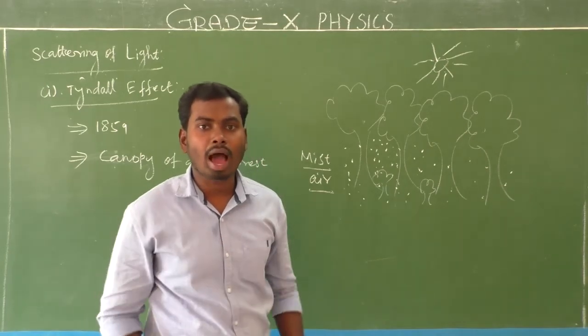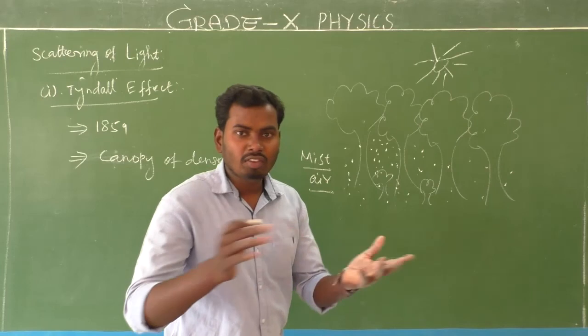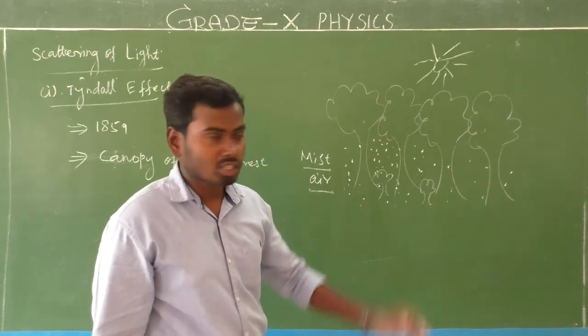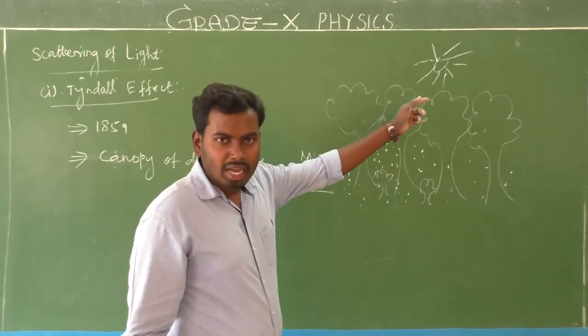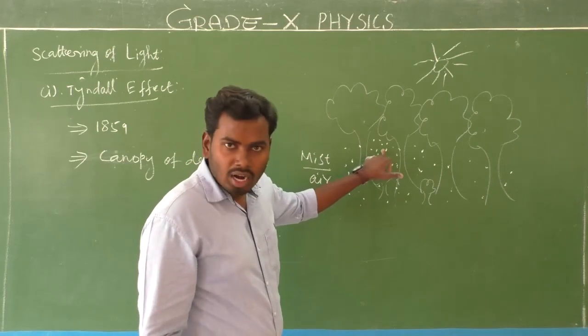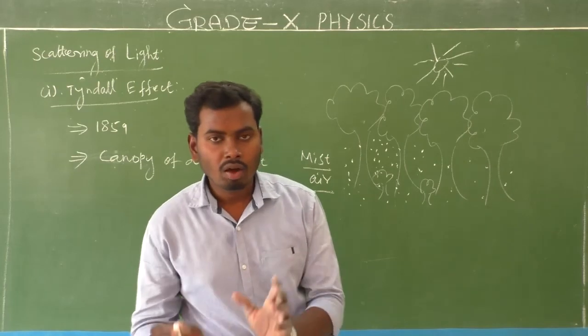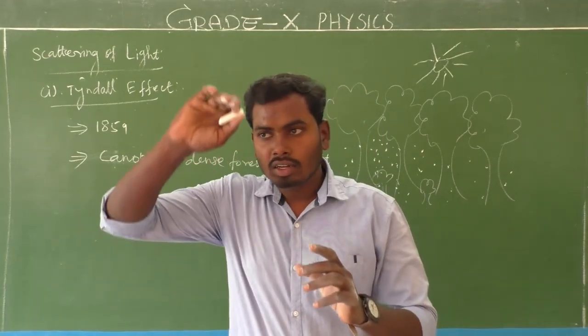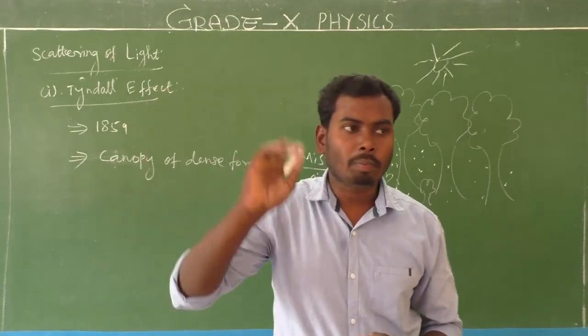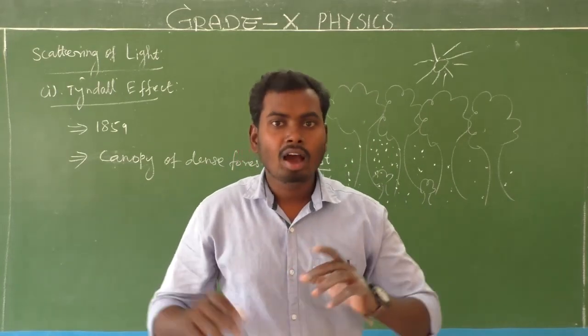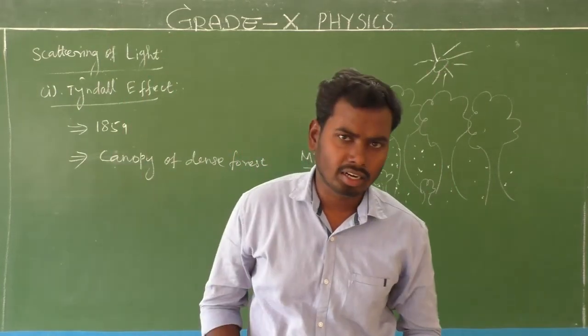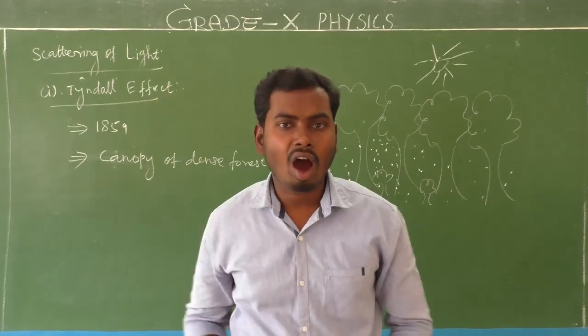Scattering process will happen. Am I right? Yes. So when a beam of sunlight falls on the water droplets present in the dense forest, what happens? After striking the spherical shape of the particle, light gets reflected in all directions, which means light scattering in all directions.